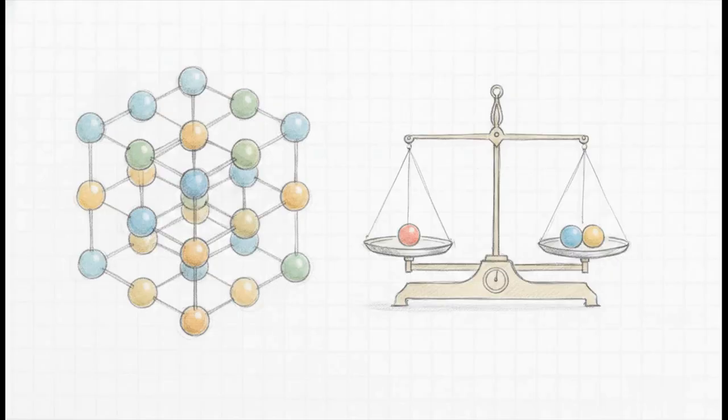But wait, what about those ionic compounds? Remember, they don't form independent little molecules. They build massive, repeating 3D crystal structures. So instead of molecular mass, we calculate the formula unit mass. We do this by taking the simplest ratio of its ions, that formula we just learned how to write, and adding those masses up.